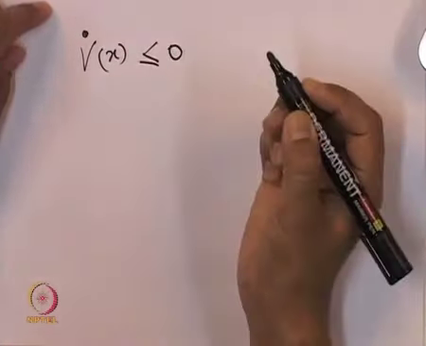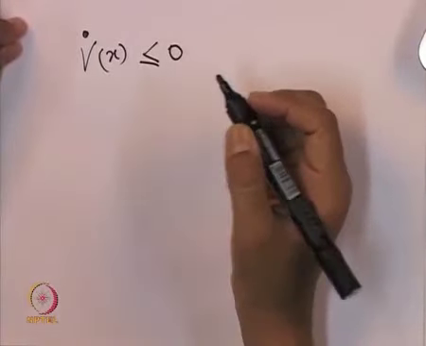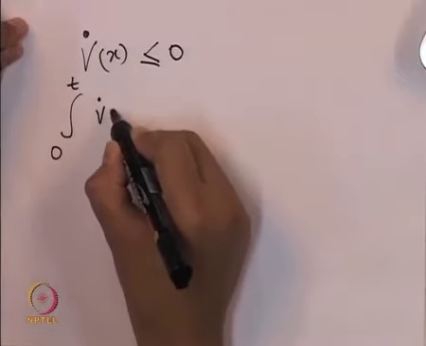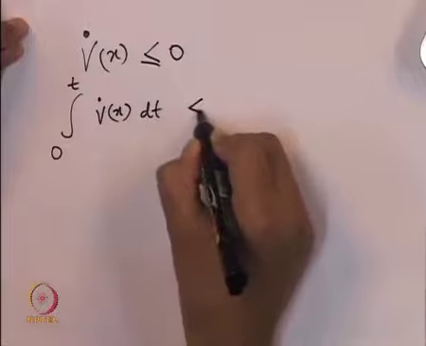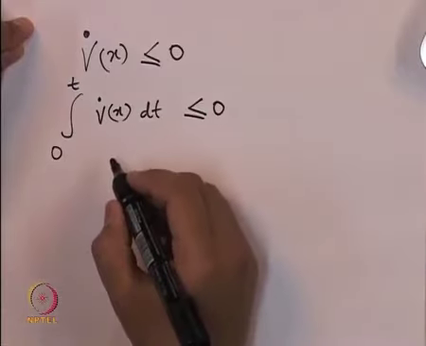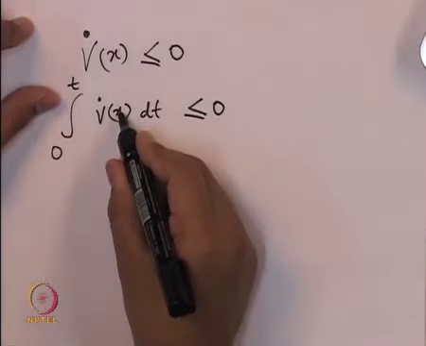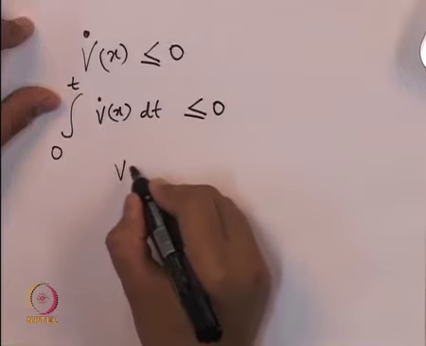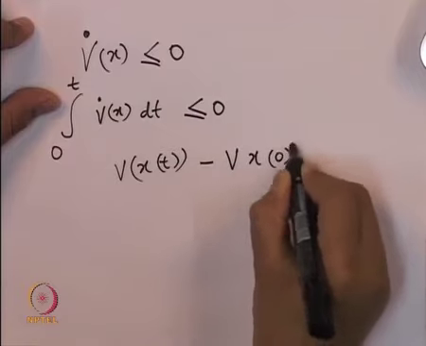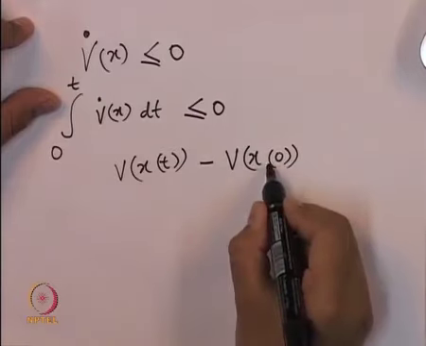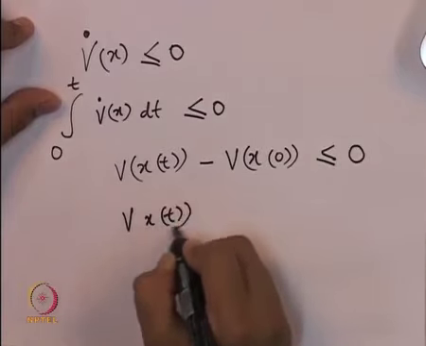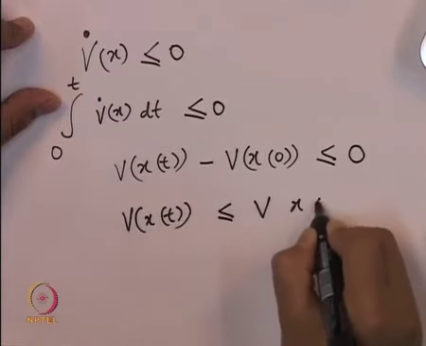We have already assumed this particular property of the Lyapunov function. So, when we integrate V dot of x from 0 to t, this integral is also less than or equal to 0 because we are integrating some quantity that is non-positive. This integral of the derivative of a function is nothing but V of x of t minus V of x at 0, the final value minus the initial value. This itself is less than or equal to 0, which says that V of x of t is less than or equal to V of x at 0.